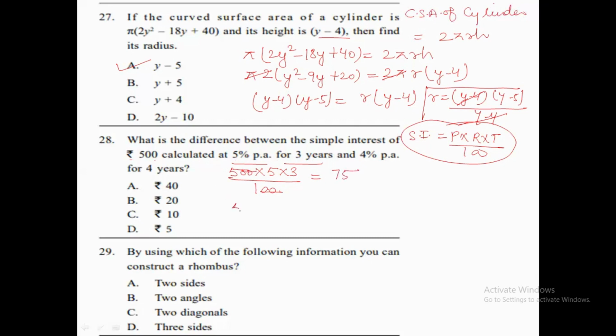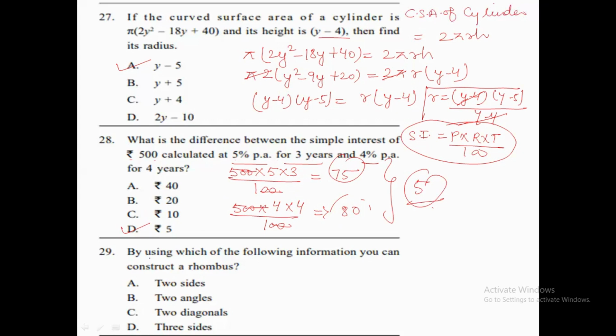Now let's calculate the other simple interest according to the 4% interest for 4 years. So 5 4s are 20, 20 4s are 80. We are getting 80 and here we are getting 75. So what is the difference between the two? The difference is 5. So that is our option number D. 5 rupees is the difference between the simple interest in both situations. Now let's move to question number 29.